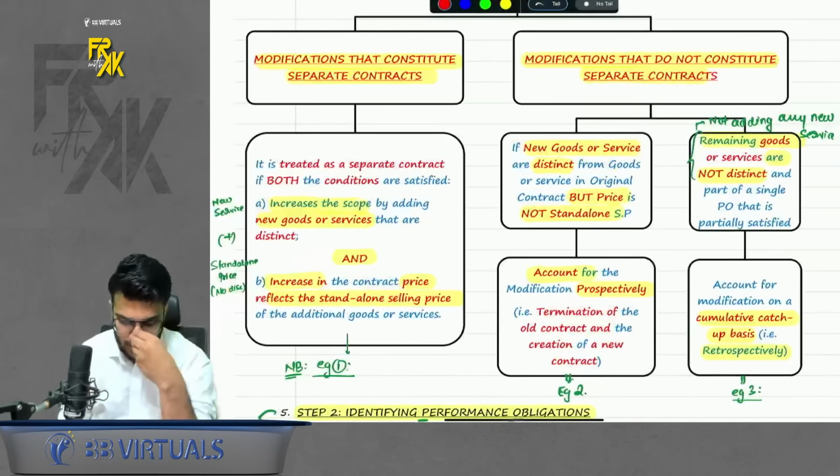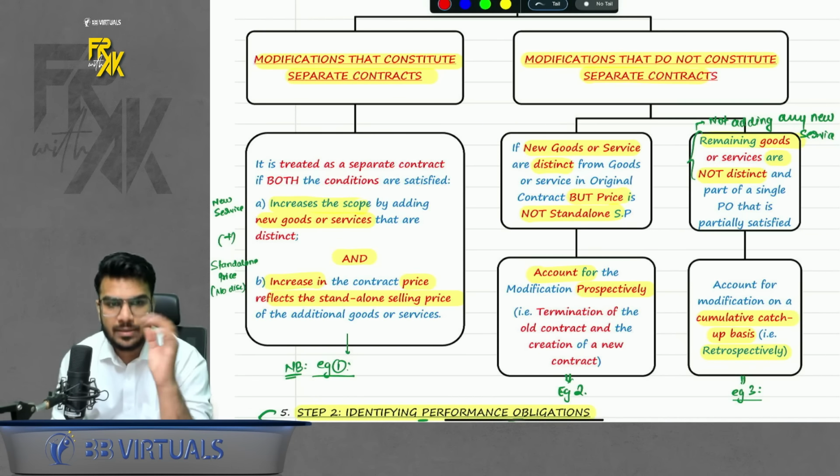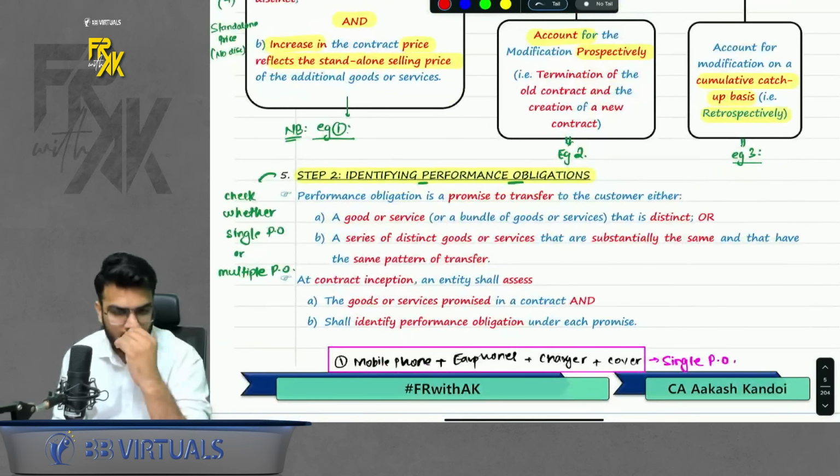Okay, so this was our step number 1, which we completed. I hope this is very much clear to you. Okay, I have done a very detailed revision of this.